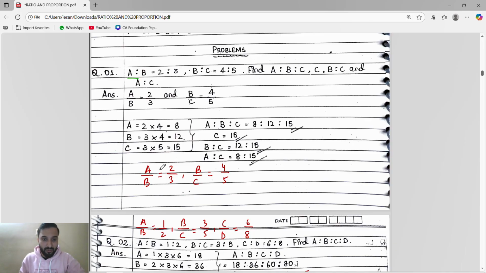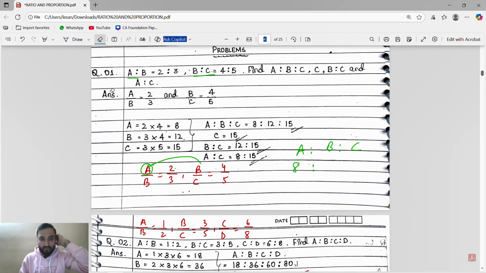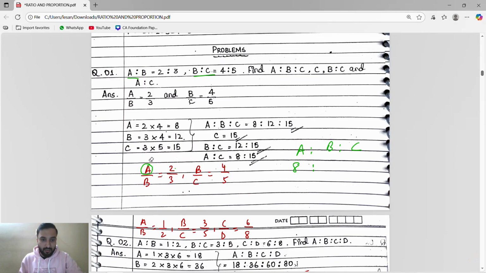Now see guys, A is to B is 2 is to 3, B is to C is 4 is to 5. Let's find the value. So A value, what? A is in the numerator. Okay, we will find A is to B is to C. Where is A? A is in the numerator, so we will multiply the numerator. A into B. So A value is 2, 2 into 4. So A is 8 is to B. Chalo bhaiya. Next, see guys, whenever you get this, first of all, you find the values of all the ratios.